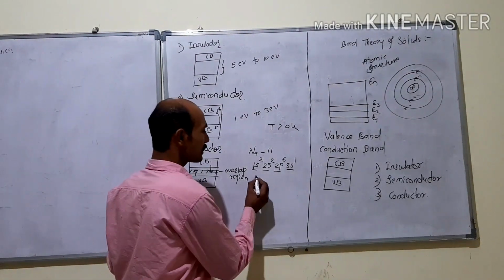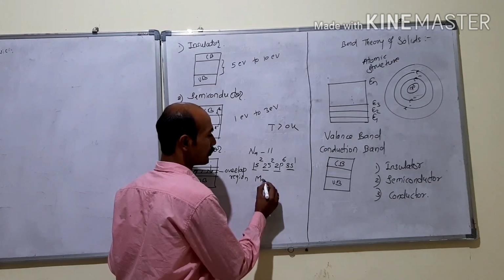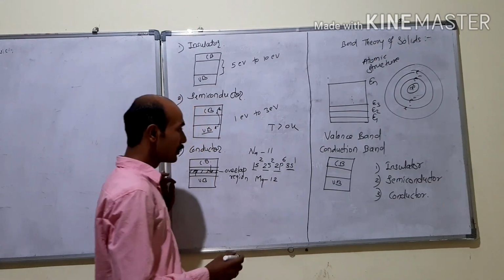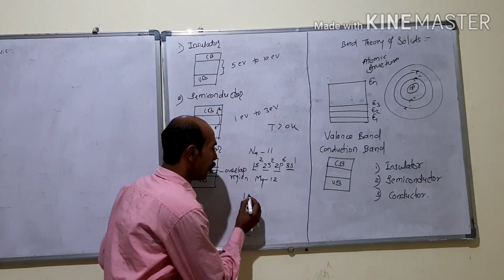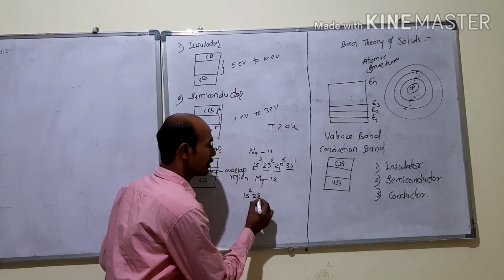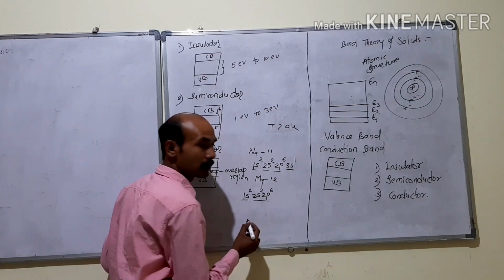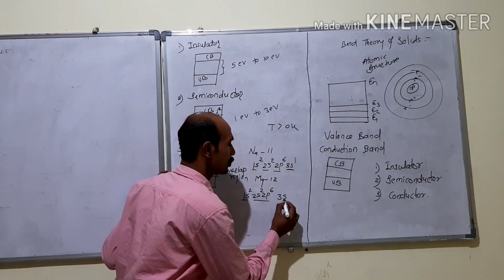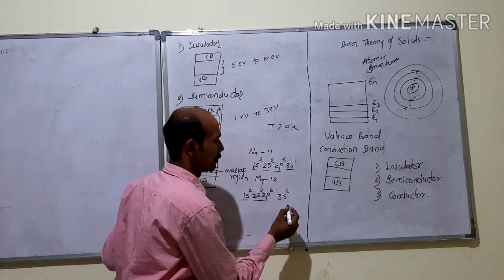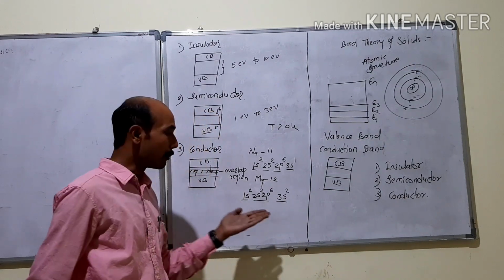Now if we consider the second example of magnesium, Mg, which contains 12 electrons. Now in case of magnesium, 1s2, 2s2, 2p6, this is one, this is second, and 3s2, this is also completely filled.